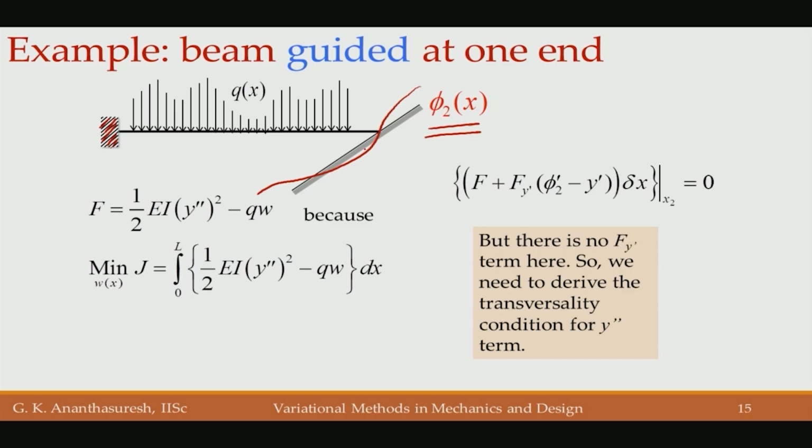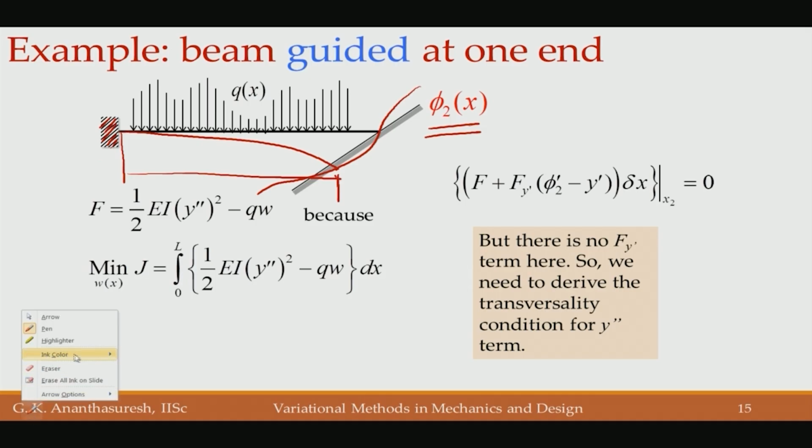So, what is x 2 for this beam we do not know, because if the beam bends like this, that is from here to here only. On the other hand, if the beam bends, let us say, like that, then the domain is from there to here. So, it is a variable end condition.